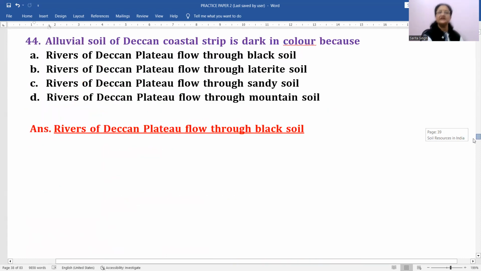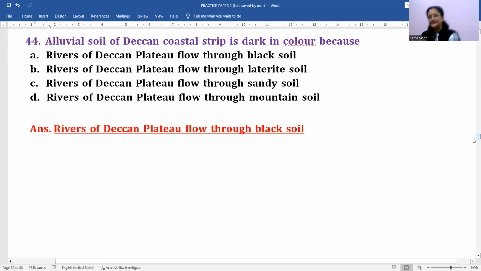Alluvial soil of Deccan coastal strip is dark in color. ये important question है बच्चों, ये ध्यान से आप सुनना. Alluvial soil of Deccan coastal strip is dark in color because of what? Because dark color का क्यों होगा? क्योंकि वहां पर जो rivers हैं, वो after crossing the Deccan Plateau, they are actually